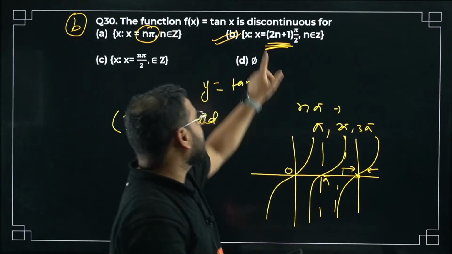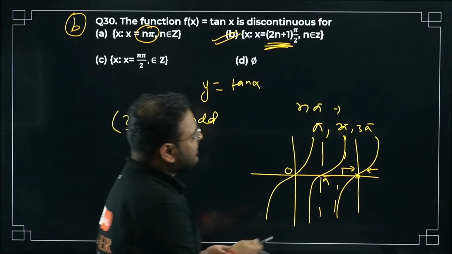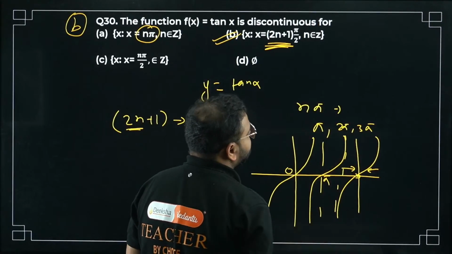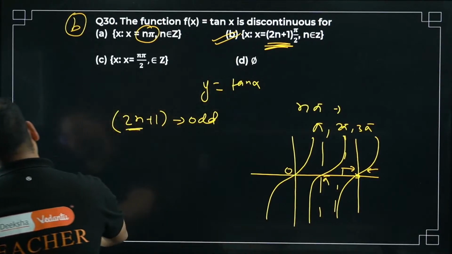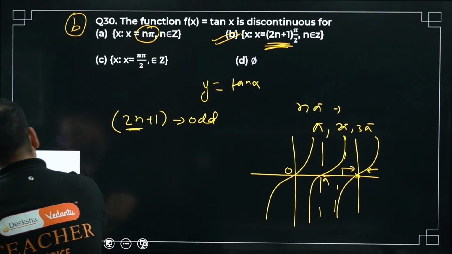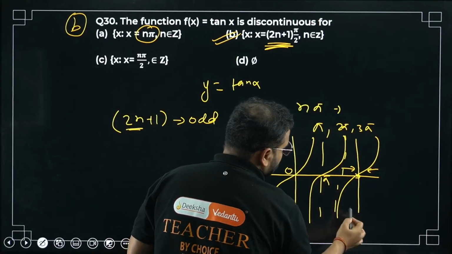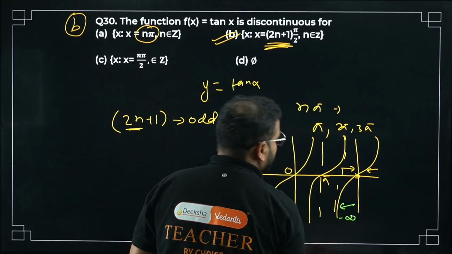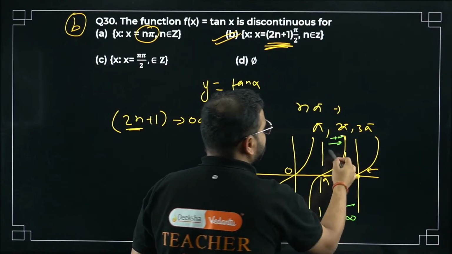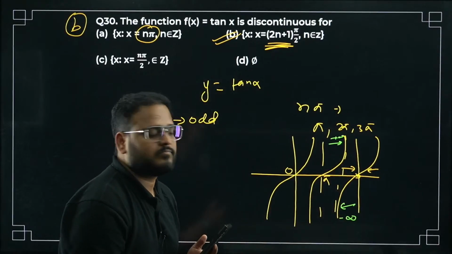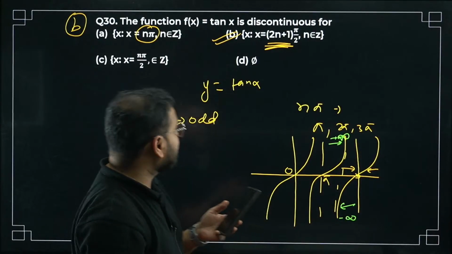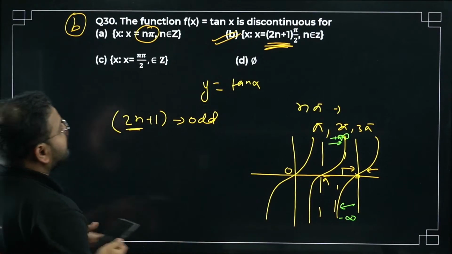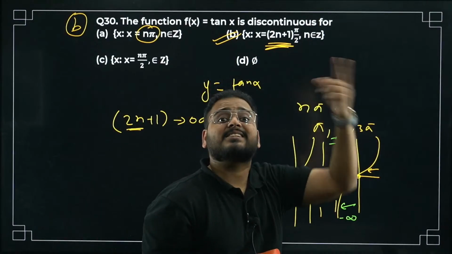Hence, it is going to be infinity, right? So if you approach from this side, it will be negative infinity, and from this side, it will be positive infinity. I'll show you. From this side, if you approach, this number is going to be negative infinity. From this side, positive infinity. Not equal to each other. Hence, undefined. Sorry, hence discontinuous.